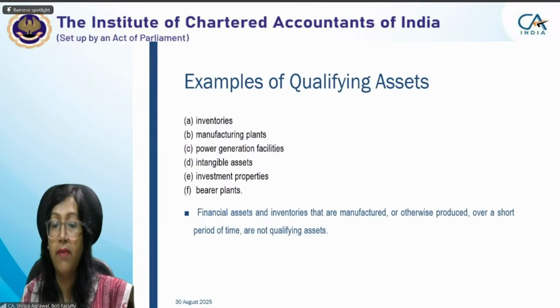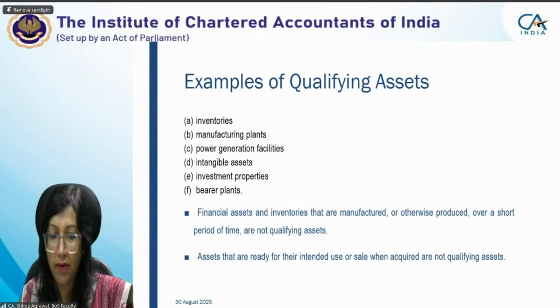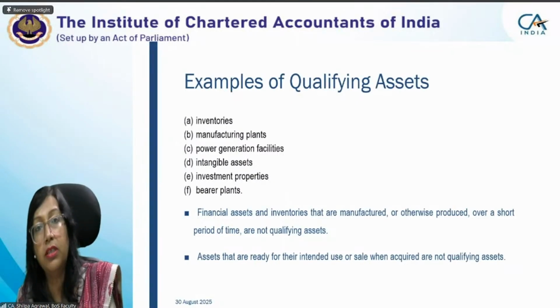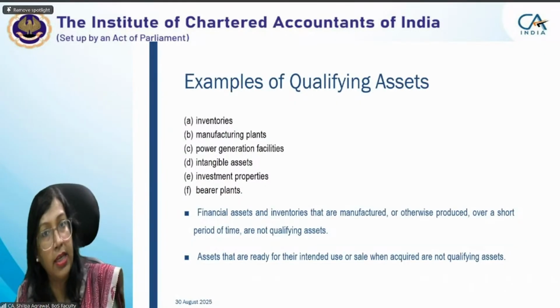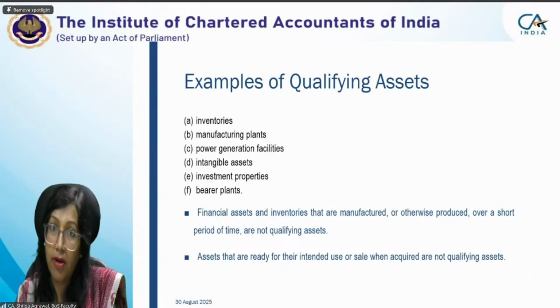So examples of qualifying asset, this we have already discussed. Financial assets and inventories that are manufactured or otherwise produced over a short period of time will not be considered as qualifying assets. Assets that are ready for intended use. You are buying in a position which is already ready for use and you are selling it out, or you are using it out. It may be that you bought a car and you start driving it. So that car will not be considered as qualifying asset.